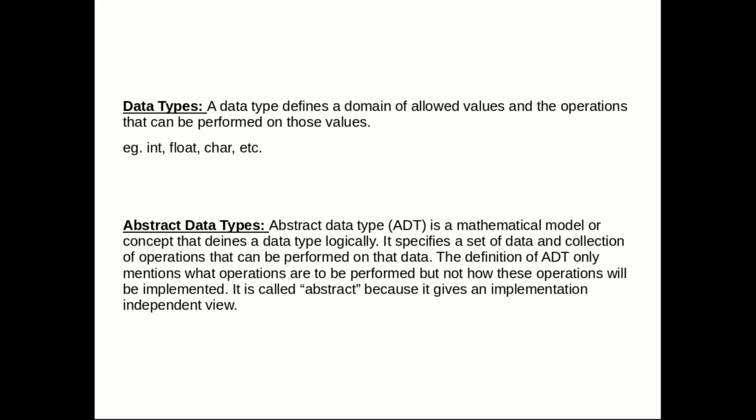Data type. A data type defines a domain of allowed values and the operations that can be performed on those values, just like in C: int, float, char. What are abstract data types? An abstract data type is a mathematical model or concept that defines a data type logically. It specifies a set of data and a collection of operations that can be performed on the data. The definition of an ADT only mentions what operations are to be performed, but not how these operations will be implemented. It is called abstract because it gives an implementation-independent view.